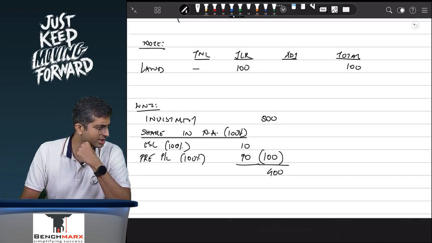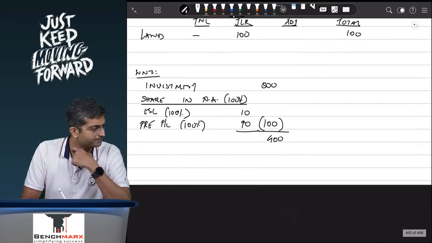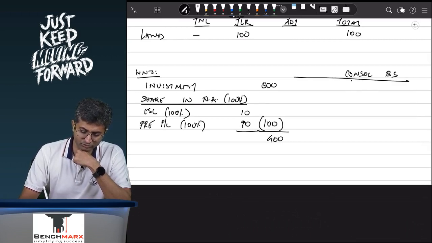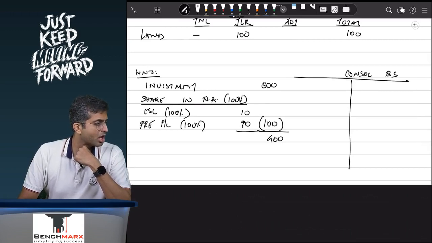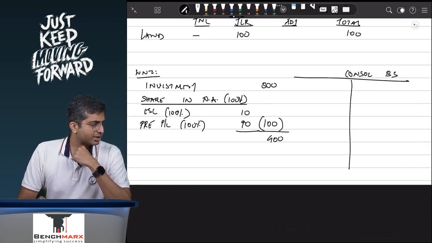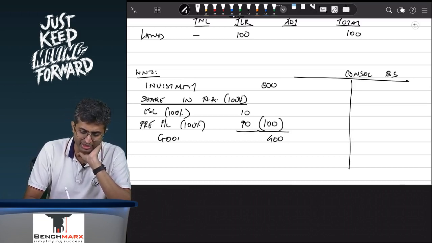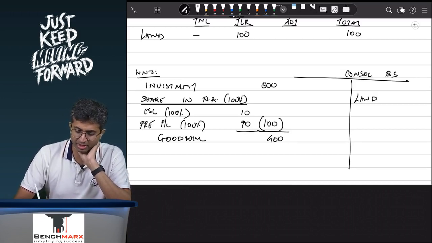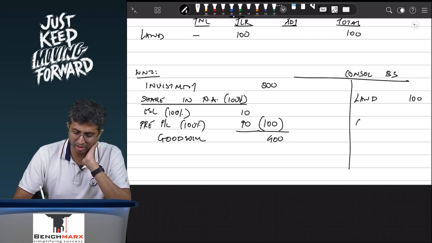Can you guys tell me, this 400 appears as what? Please answer. In this method, if you don't do any adjustment, it will appear as goodwill. Is this correct? Should this appear as goodwill? If it does, in my consolidated balance sheet, land is appearing at 100, goodwill is appearing at 400. Is this showing a correct picture?